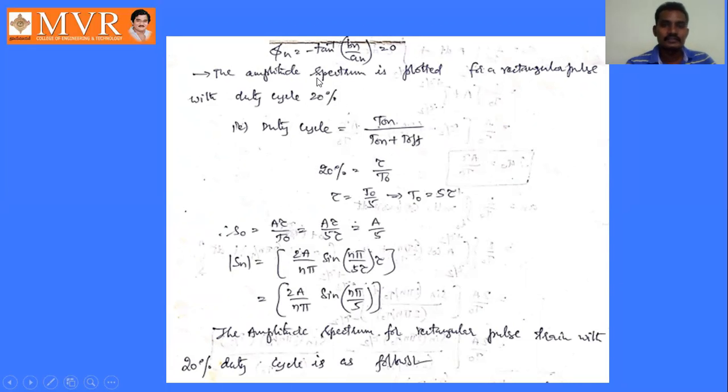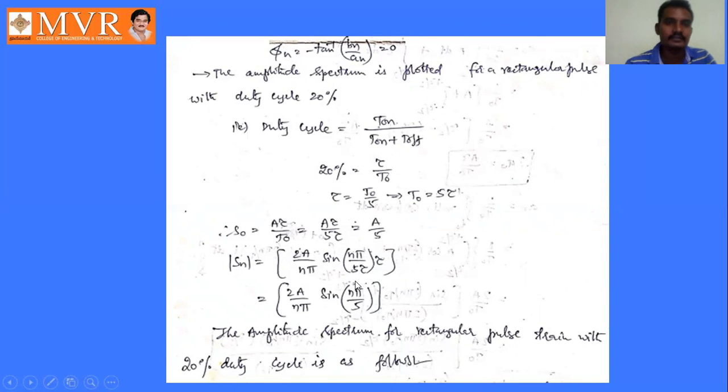So suppose we are plotting the amplitude spectrum for a rectangular pulse with duty cycle 20%. If we take 20%, we will get values like this. We can take 10% also. If it is 10%, then we get 10 by 100, that is 1 by 10. So we get T naught equal to 10 tau. Replace T naught by 10 tau, so that only this value will change.